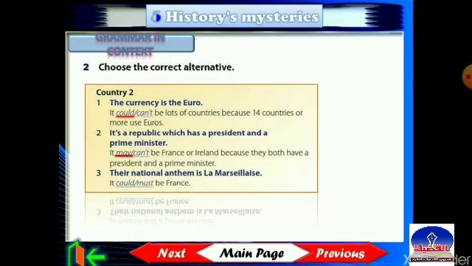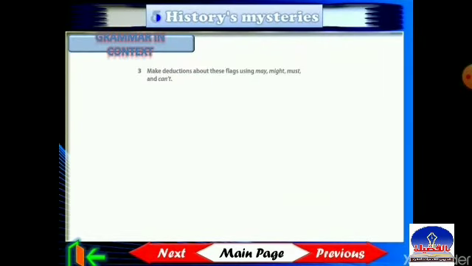Okay, number 3, their national anthem is La Marseillaise. So it must be France. Excellent. Now, let's go to exercise number 3.